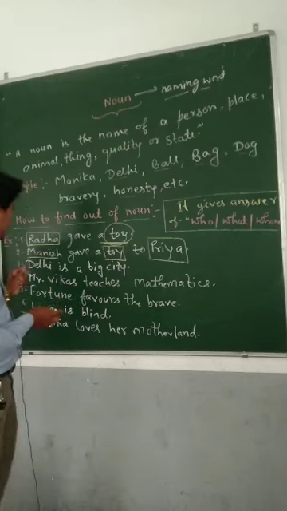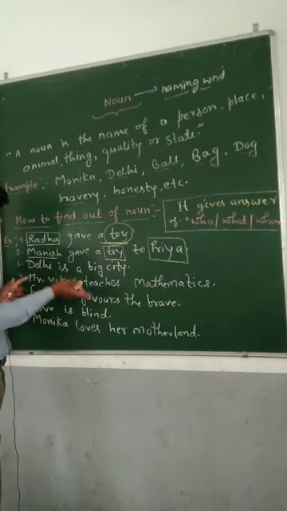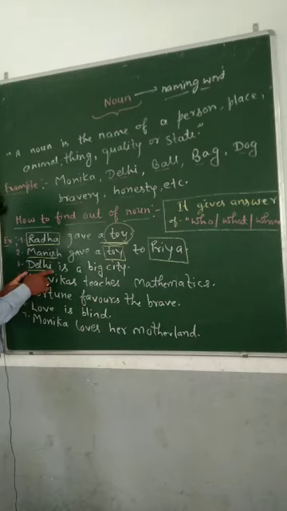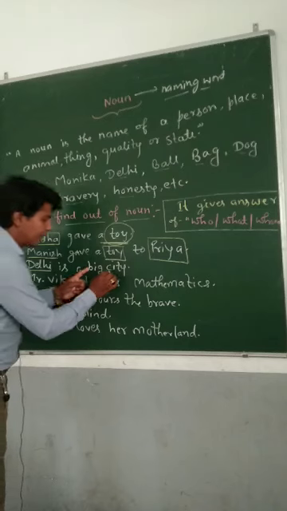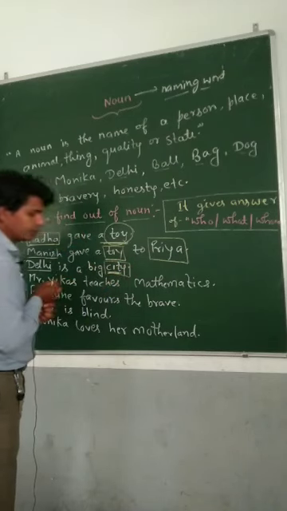Now see, sentence number third, Delhi is a big city. Now see, Delhi, that is the name of a place. So it is a noun. Delhi is a big city. Delhi is what? A big city. Now see, city. City is also a noun.